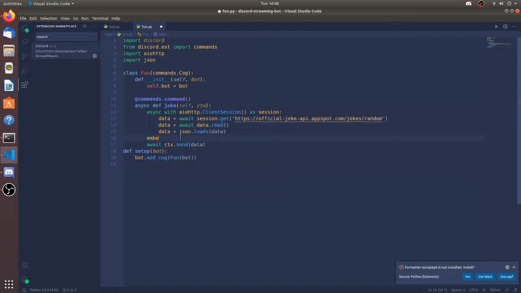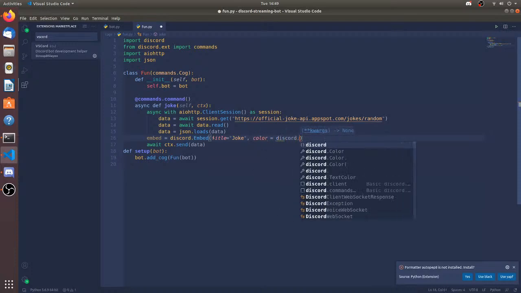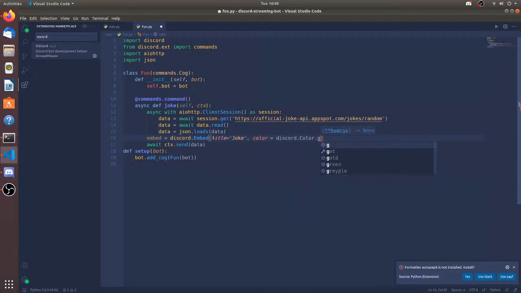Let's say embed is going to be discord.Embed. This is the reason I imported discord, because I'm going to be using the embed object of discord. So title is going to be joke, color is going to be discord.Color.green.